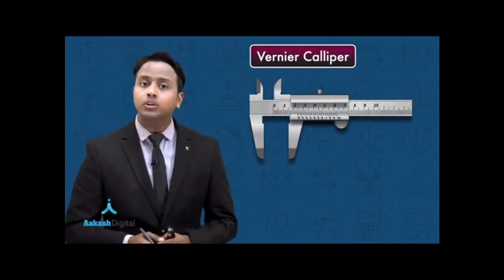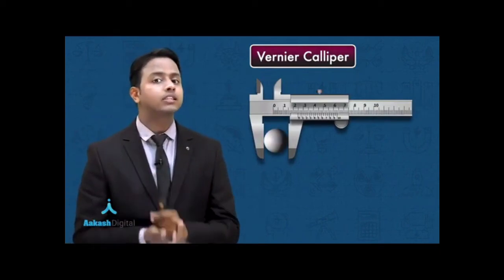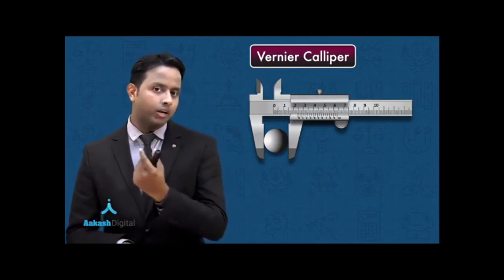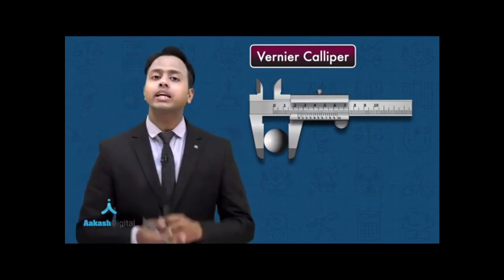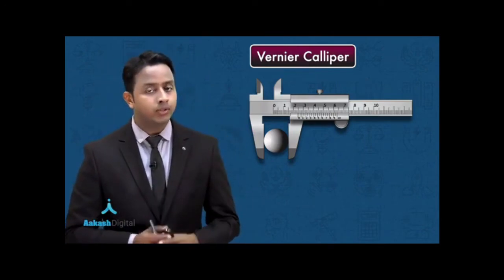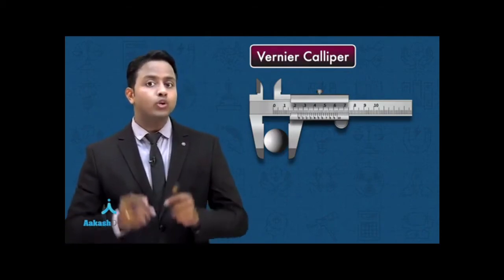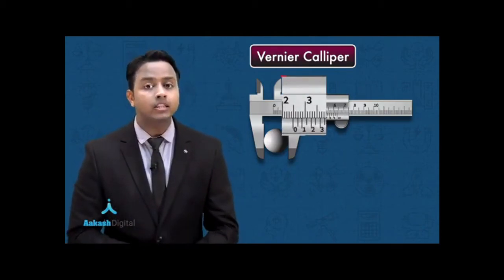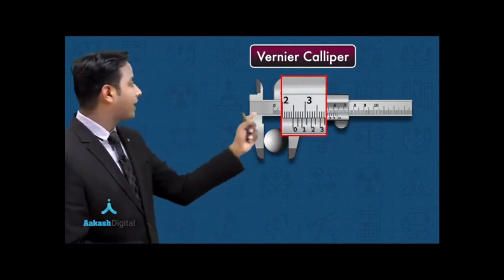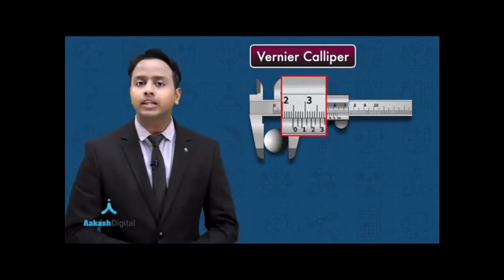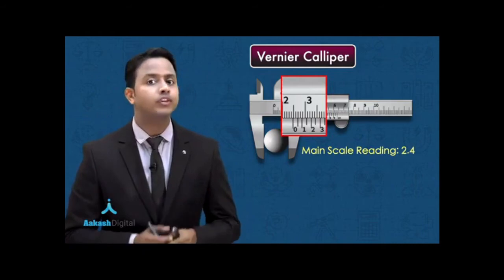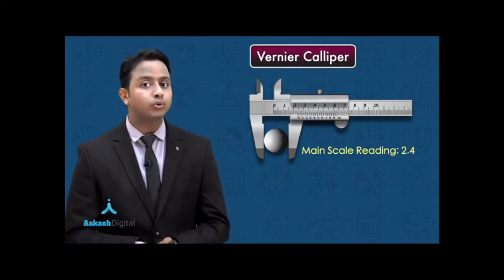Now, let's suppose I have a metal ball which has a certain external radius. That metal ball is placed between the external jaws of this vernier caliper. Now what is going to happen? You need to first take the main scale reading. So on the main scale, let's suppose the reading that you are getting is actually 2.4 centimeters.